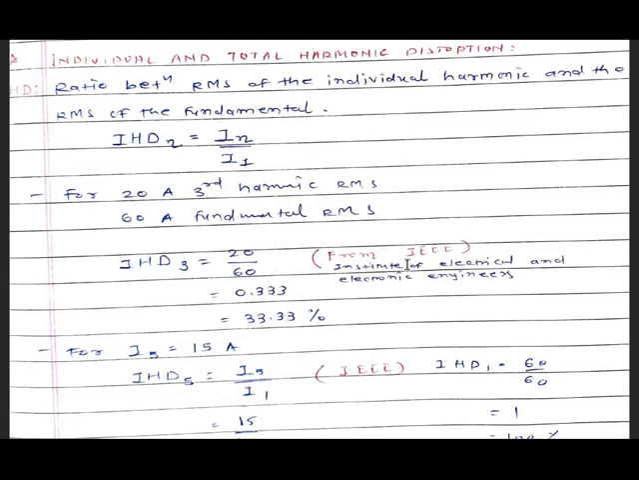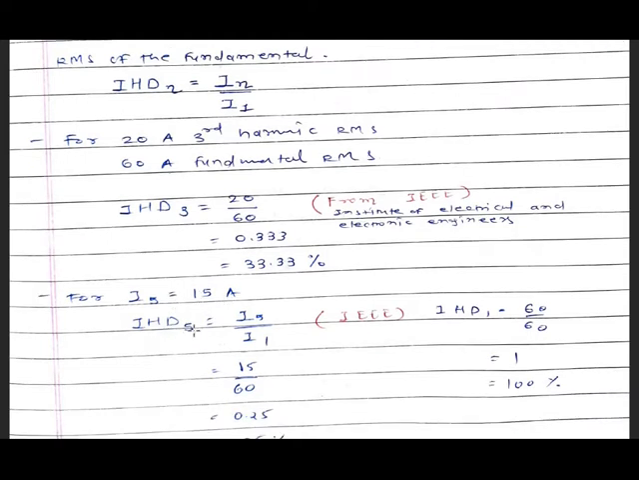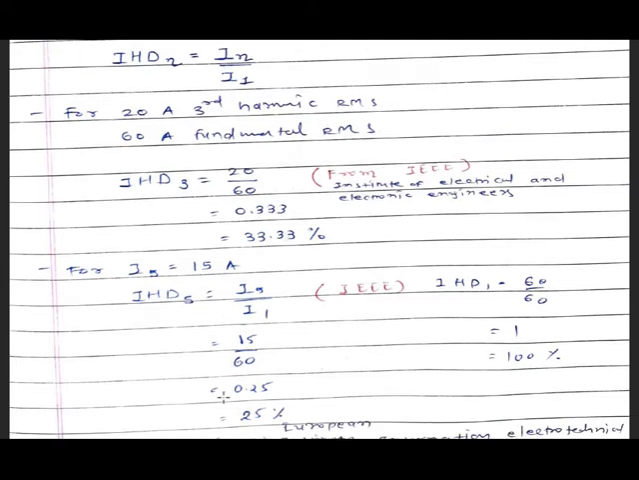This equation is from the IEEE, Institute of Electrical and Electronics Engineers. Again, if the fifth harmonic has a current of 15 ampere, then IHD of the fifth harmonic is given by I5 by I1. I5 is 15 and the value of I1 is 60. So it is equal to 0.25, and in percentage we can say 25 percent is the IHD5.